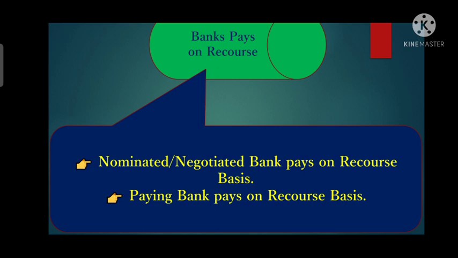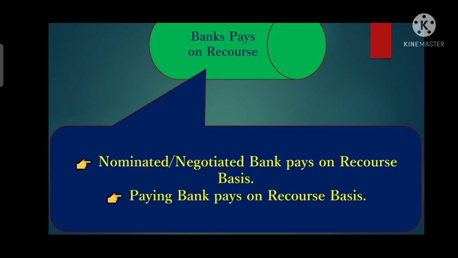until and unless a specific clause is mentioned in the credit that this will be on a non-recourse basis. If the credit does not state that it will be on non-recourse basis, then by default the nominated bank will pay on a recourse basis.